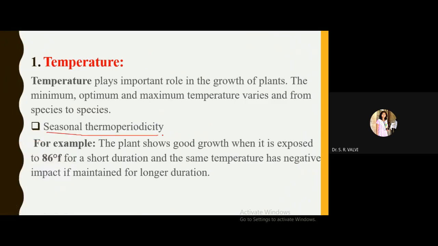Seasonal thermoperiodicity. So what is this seasonal thermoperiodicity? It is the plant growth shown by the plant according to the variation in the season. So that growth is called seasonal thermoperiodicity. According to the season, plant growth again depends, right? So that term is called seasonal thermoperiodicity.